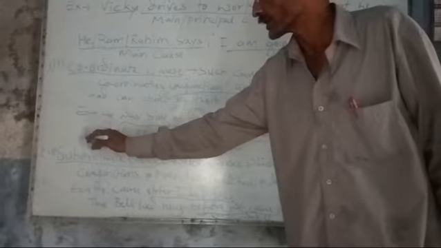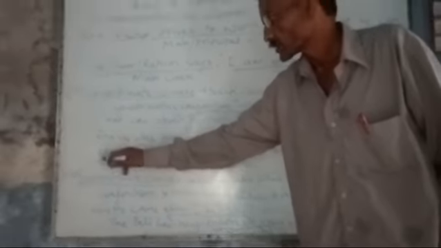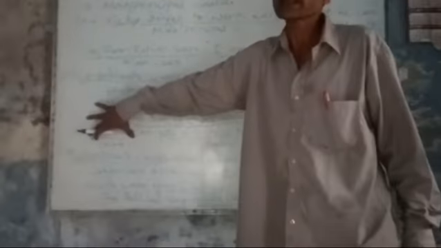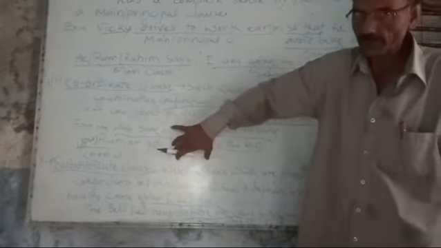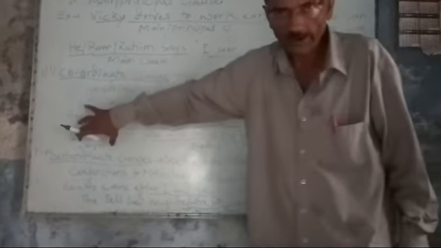Now the other example: Run or you will miss the bus. Here the subject "you" is understood and not expressed. So here also one part has complete sense. This is a main clause, or you can say both parts are main clauses standing by themselves. So both parts are coordinate clauses.